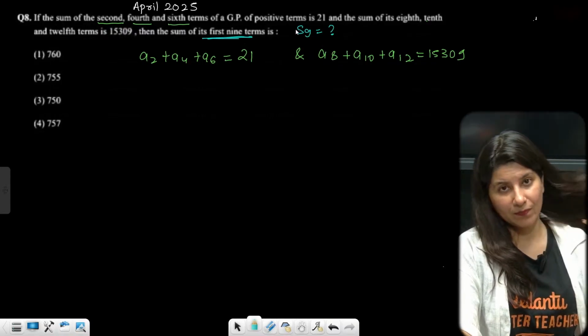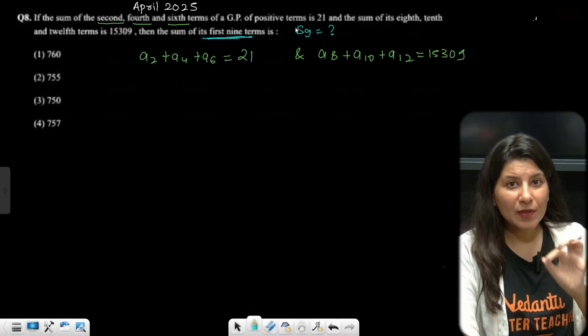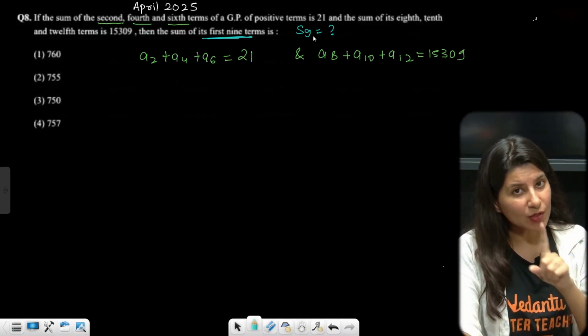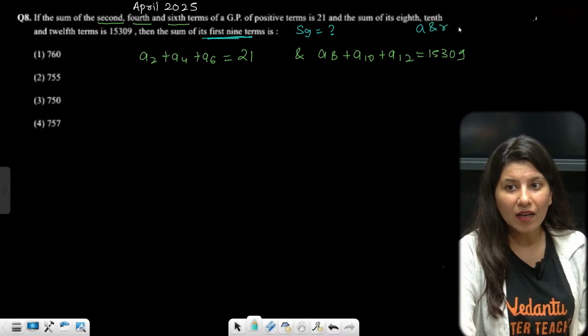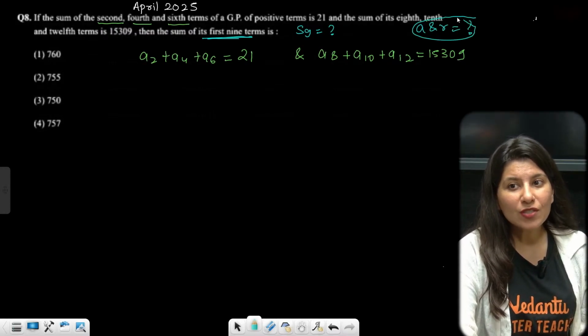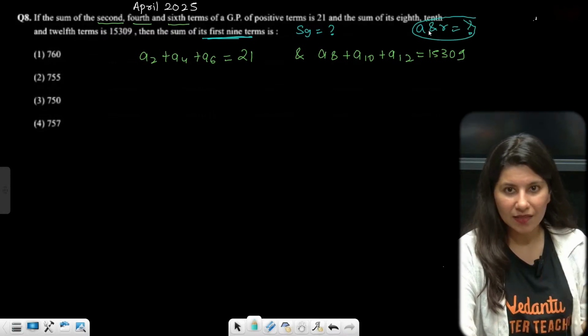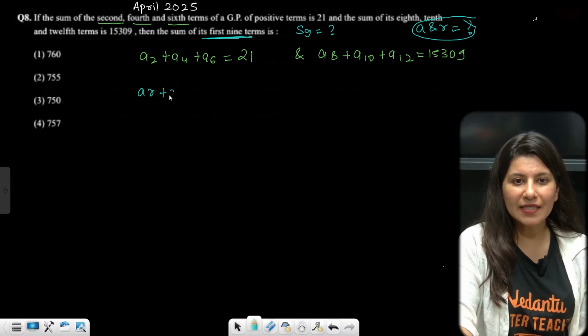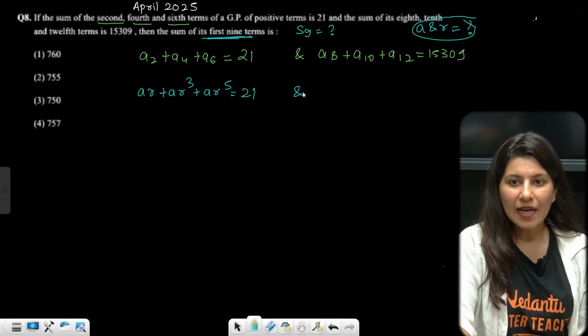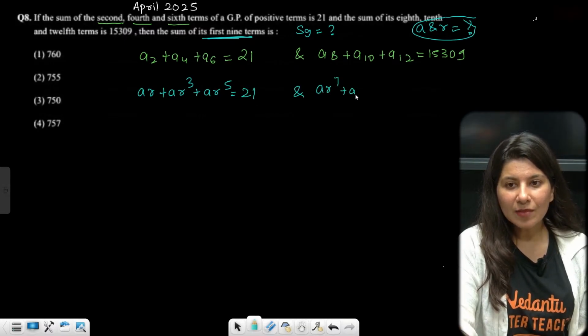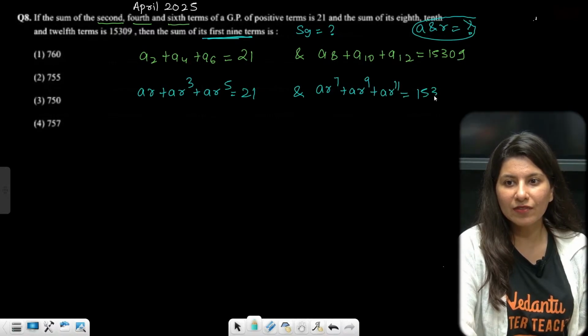Now for getting the sum of 9 terms of a GP, you just need a and r. So the whole question is all about equation solving and that's it. A2 plus A4 plus A6 is AR plus AR cube plus AR power 5 is equal to 21, and AR power 7 plus AR power 9 plus AR power 11 is 15309.